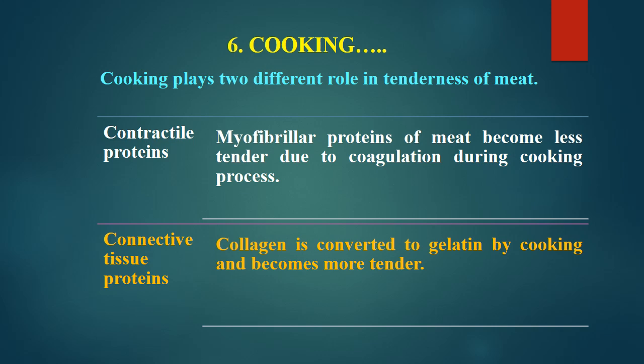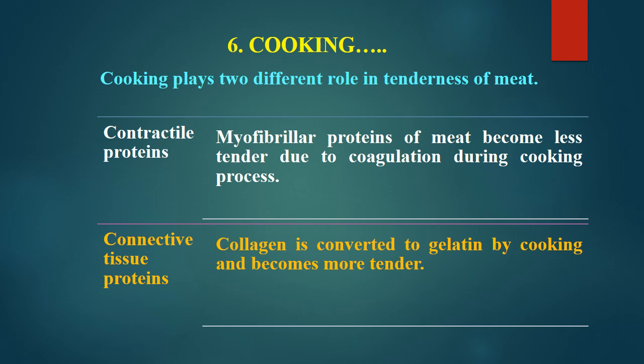To a great extent, the major part of myofibrillar protein of meat becomes less tender due to coagulation during cooking process. So during cooking, since the temperature goes above 60 degree, the myofibrillar proteins, especially the actin and myosin, become less tender due to coagulation, whereas it has got a very favorable action on the connective tissue